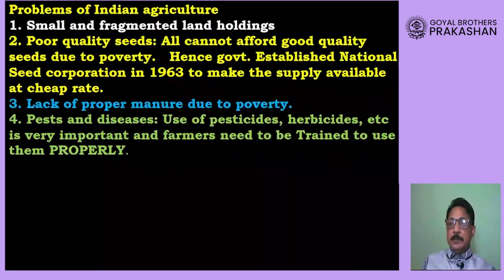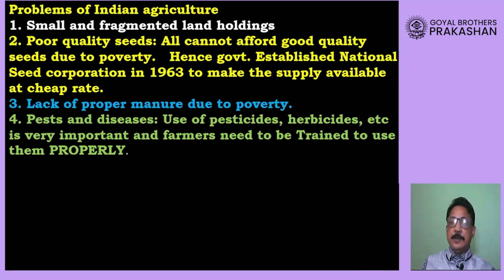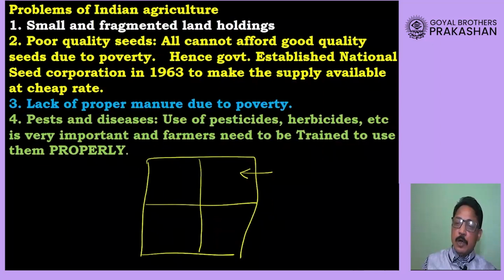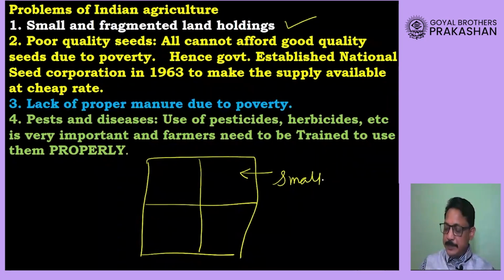Now as we have already seen, our country's population is very high. So what happens is that this farm, dear students, over a period of time gets divided among the descendants of the farmer, among his children and children's children, and in this way the size of the land for every person goes on decreasing. The size of the farm goes on decreasing with each generation. So the first problem of Indian agriculture is small pieces of land.